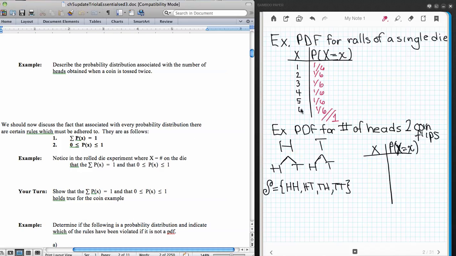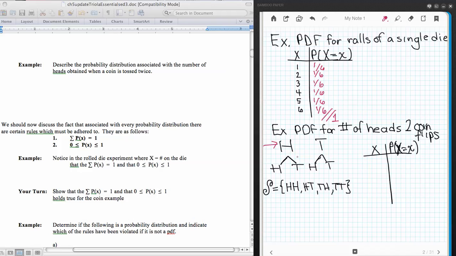Our next example says describe the probability distribution associated with the number of heads obtained when you toss a coin twice. So I've written a little tree diagram out that gave us our sample space that was given in the first set of examples in this section of the chapter. On your first toss of your coin, you could get a heads or a tails, and then on your second toss, you could get a heads or a tails based upon what you got the first time. So this gives us a little tree diagram that helps us to find this sample space down here.